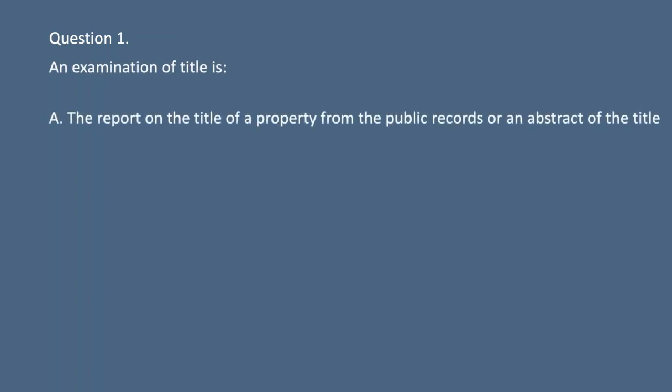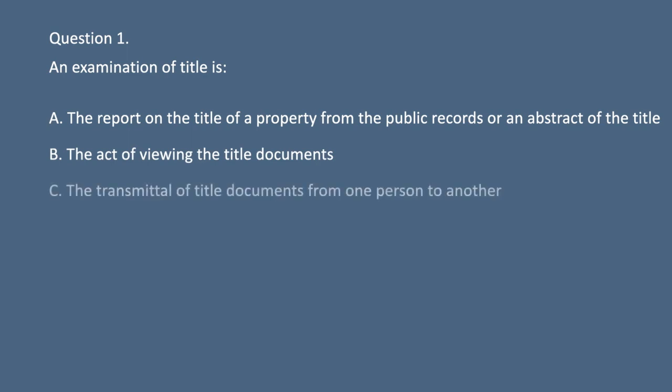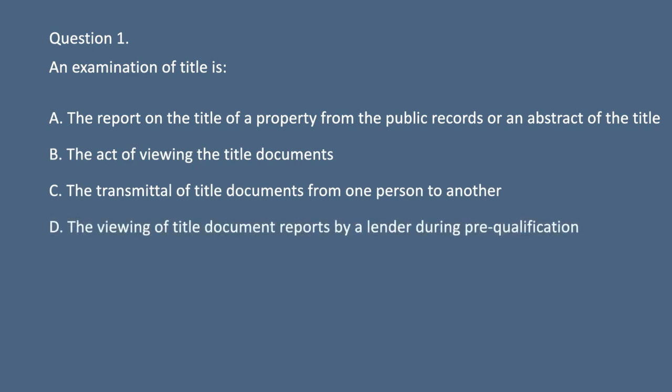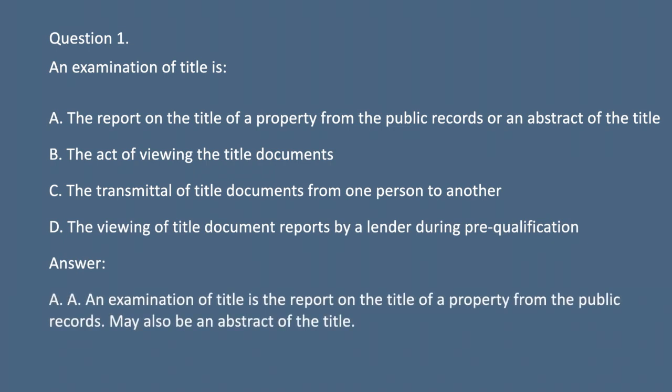Question 1. An examination of title is A. The report on the title of a property from the public records or an abstract of the title. B. The act of viewing the title documents. C. The transmittal of title documents from one person to another. D. The viewing of title document reports by a lender during pre-qualification. Answer: A. An examination of title is the report on the title of a property from the public records. May also be an abstract of the title.